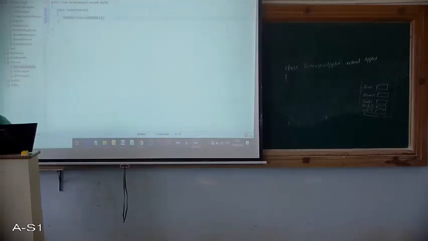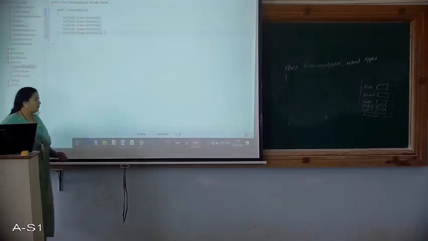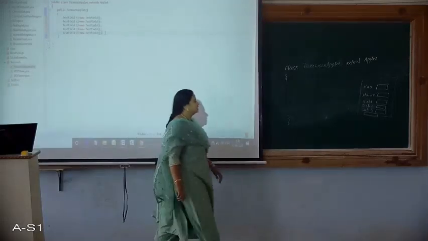So let me copy this. We are creating 5 text fields, so let me call them T1, T2, T3, T4 and T5. So far we have created these text fields.